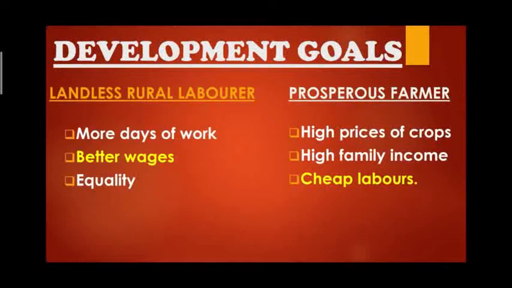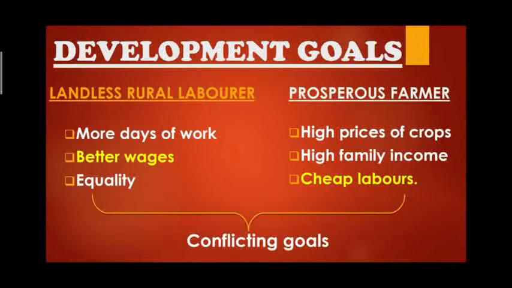With the above two examples, we can conclude that different people have different goals, that is, they may have conflicting goals. If we take any two and compare them, we can say that they have conflicting goals.